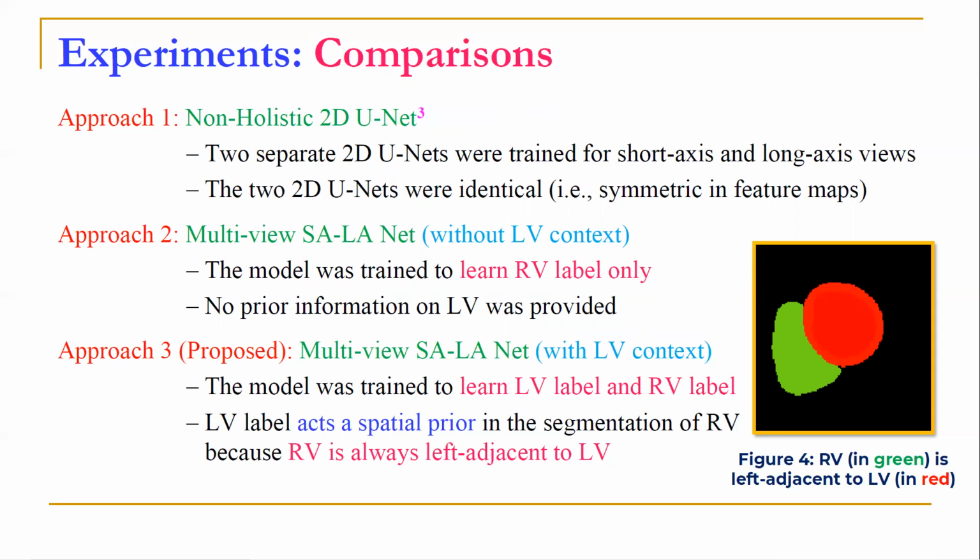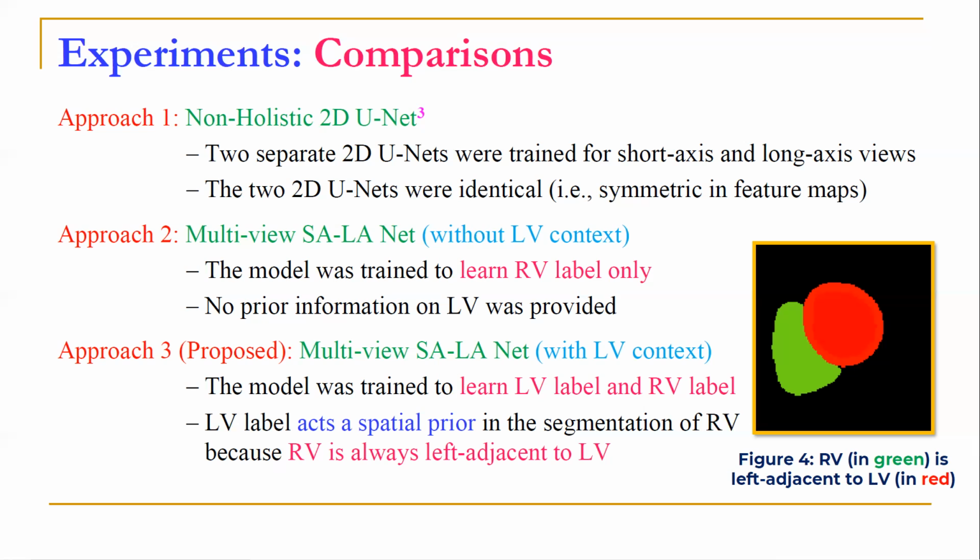In approach 2, we trained the multi-view SALA-Net without providing contextual information of the left ventricle. The model was trained to learn the right ventricle label only, and no prior information on the left ventricle was included in the learning process. In approach 3, which is the proposed approach, we trained the multi-view SALA-Net with contextual information of the left ventricle.